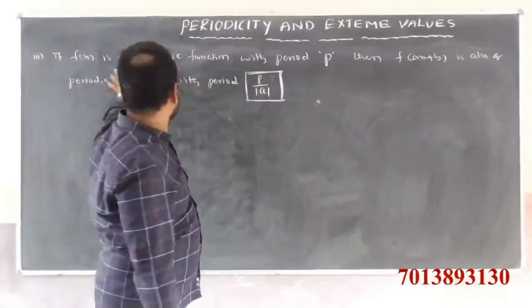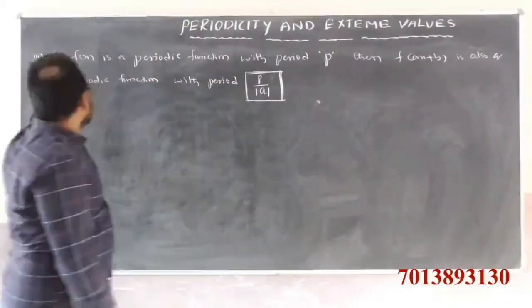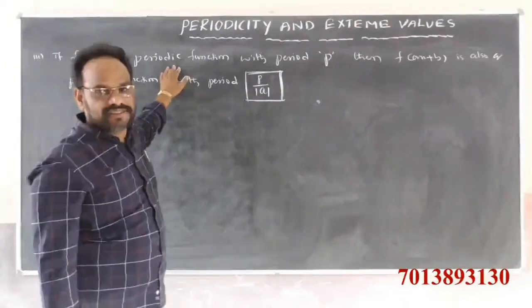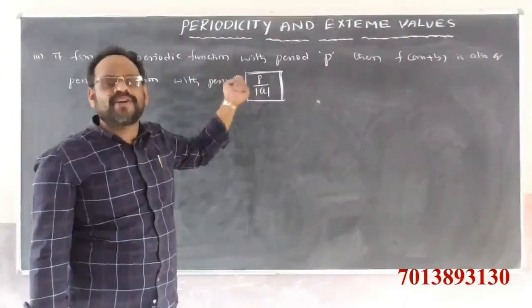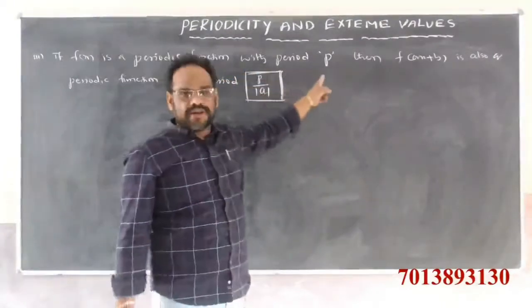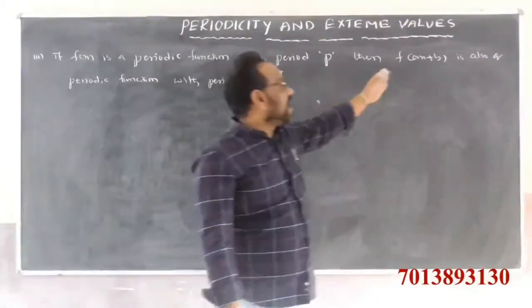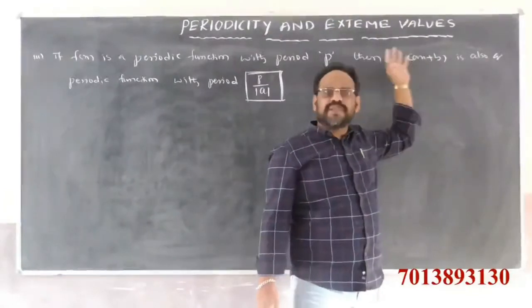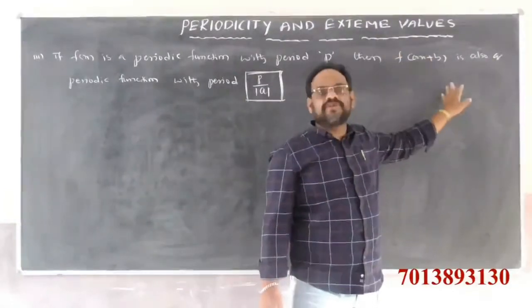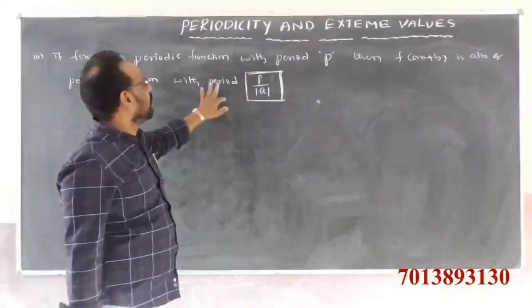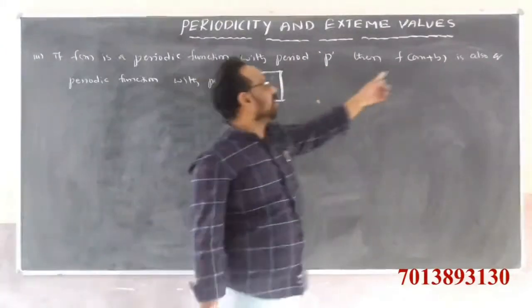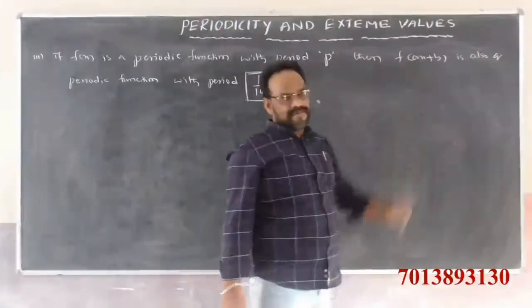So observe, this point is very important. If f of x is a periodic function with period p only, then f of ax plus b is also a periodic function with period p by mod a.